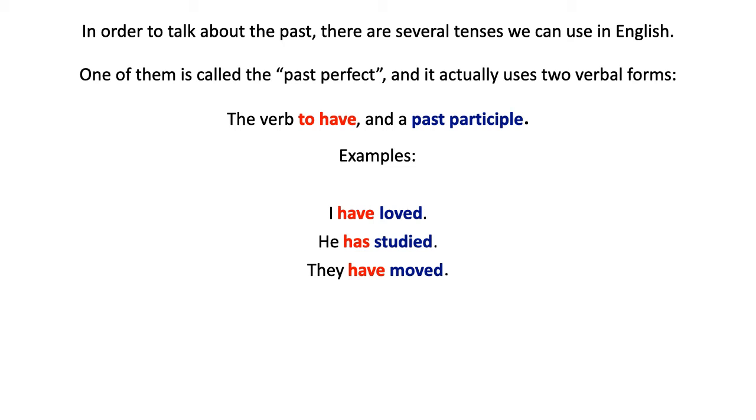Same thing with the second example. He has studied, right? I have the verb to have, because has comes from the verb to have, is the correct conjugation for he of the verb to have, right? And then studied is the past participle of the verb to study. And the same thing for our third example. They have moved, right? Have is the correct conjugation for they of the verb to have, and moved is the past participle of to move, right? So I'm combining two verbal forms, the conjugated form of the verb to have and the past participle of the second verb to produce a verbal form that talks about the past.